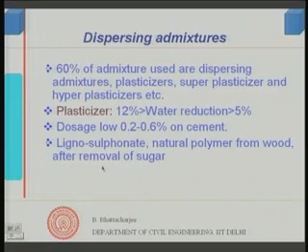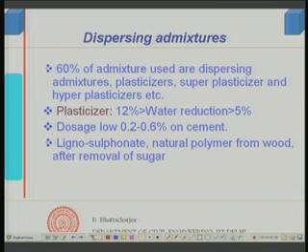What are these materials? Originally they were lignosulfonates, a natural polymer from wood after removal of sugar. Why remove sugar? Because sugar will otherwise cause retardation. Wood has cellulose fiber embedded in lignin, so it is the lignin material. Some of these materials can come from the paper industry. This lignin is sulfonated, so it is a natural polymer from wood, and after the sugar is removed, the lignosulfonate is obtained.